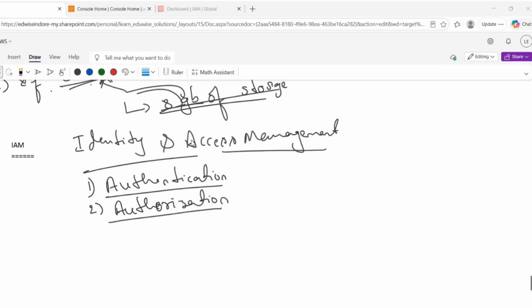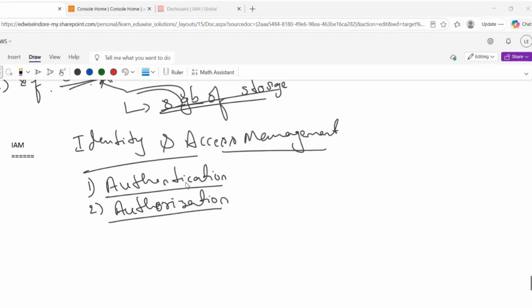In a similar way, coming to the AWS resources, similar to the rooms I mentioned, there are many AWS resources like EC2. In the last two classes, I have explained about EC2. Like that, we do have S3, which is used for storage purposes, RDS, Lambda, and all.